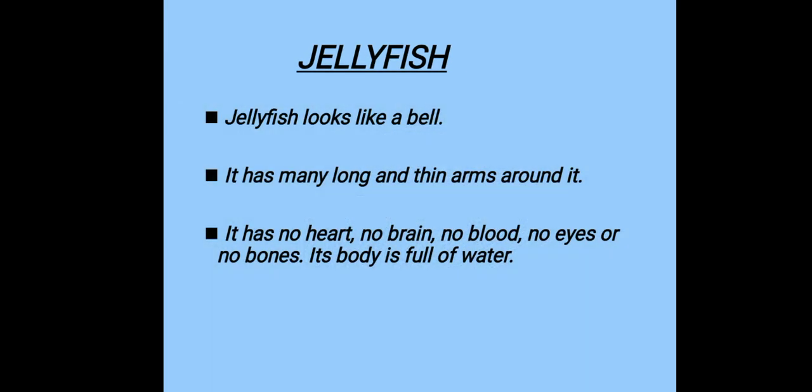See over here, you can see there are so many arms of jellyfish, and it has no heart, no brain, no blood, no eyes or no bones. Its body is full of water. Jellyfish don't have any heart, brain, blood, eyes, bones like we humans have. It's only filled with water.